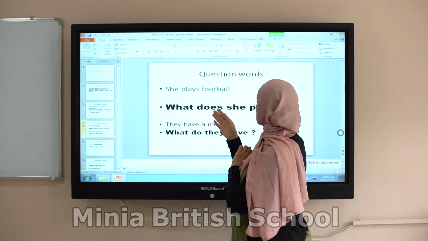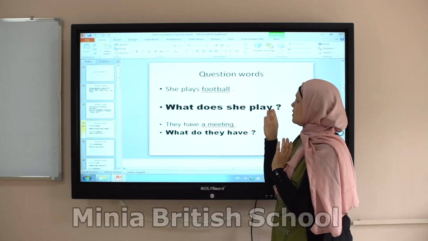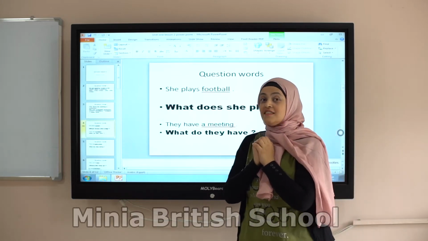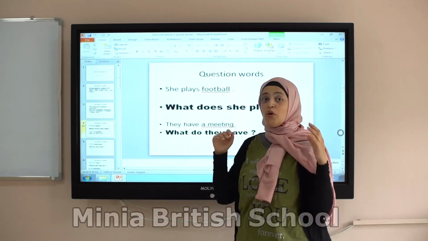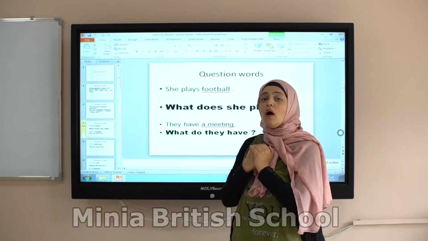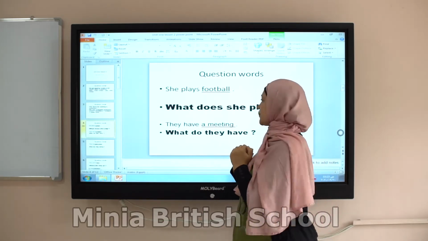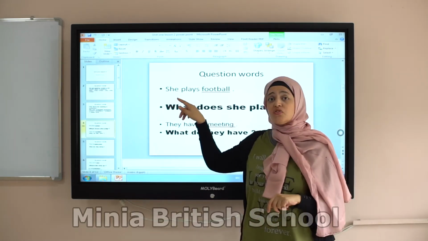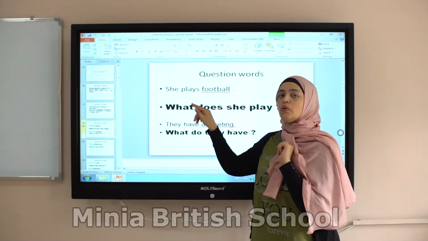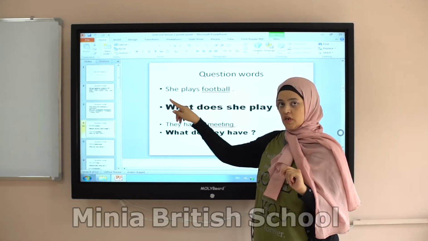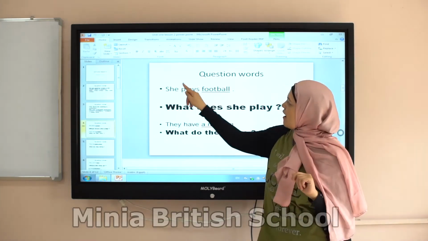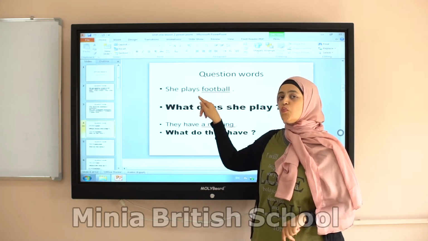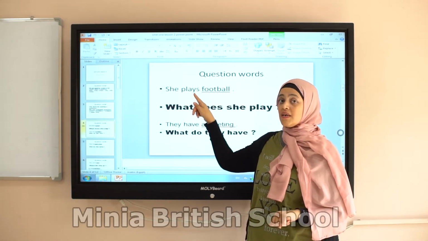And then I found in the question I have here he used does, and then the subject, and then the verb without s. It made the main verb. I didn't tell you the form in the beginning. We want to know the form ourselves. How? Let's see. Here we have a question word, a suitable one: what. And then I have one main verb here. The main verb here is what? Plays.